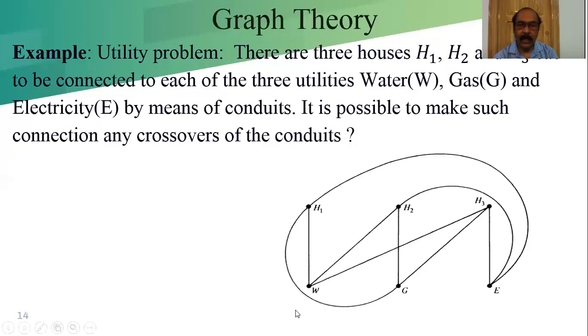And the third one is the water line. Water to H3, H2 and H1. This is represented by a graph. It is also known as a network diagram, also represented by a graph.